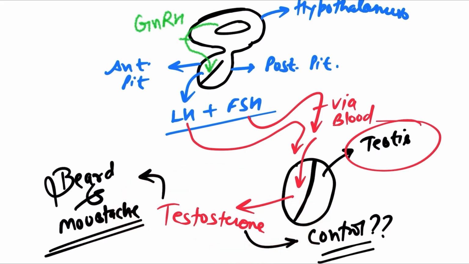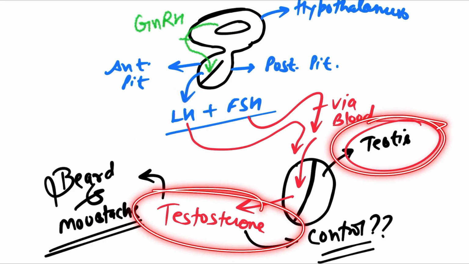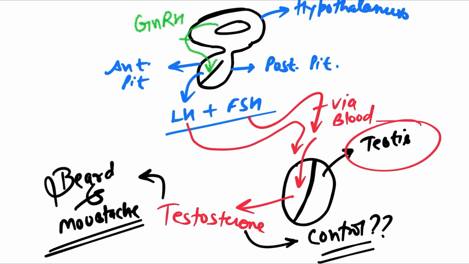So if GnRH continuously comes from the hypothalamus, acting on the anterior pituitary, the anterior pituitary will release which hormone? Yes, LH, and LH will act on the testis, and testosterone will continuously form, and the human male will be filled with all-time aggression. So you know that we need to control this hormone testosterone.